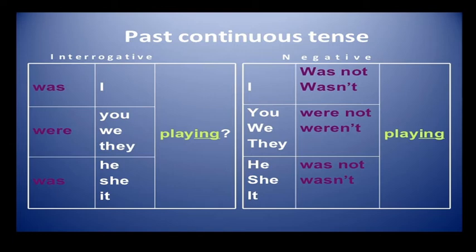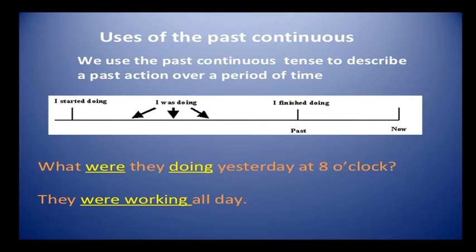Was he playing? Was it playing? Question sentence. Then if you want to write the negative in the past continuous: I was not playing, you were not playing, he was not playing. Negative sentences.